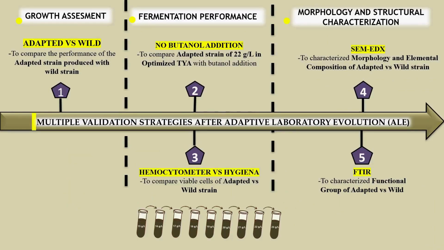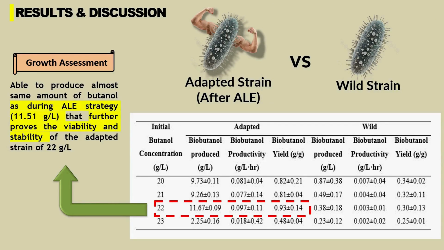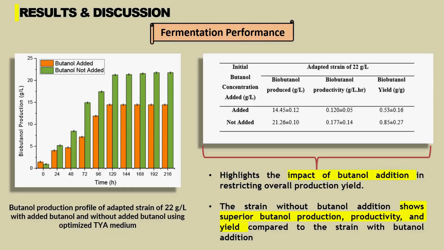The 22 gram per liter, which is the best adapted strain, was then validated through multiple validation strategies covering growth, morphology, and also fermentation performance. In terms of growth assessment validation, the adapted strain of 22 gram per liter is able to produce almost the same amount of biobutanol as during the ALE strategy, which further proves the viability and stability of the adapted strain of 22 gram per liter. As for fermentation performance, in this part we want to compare the viability of the adapted strain with and